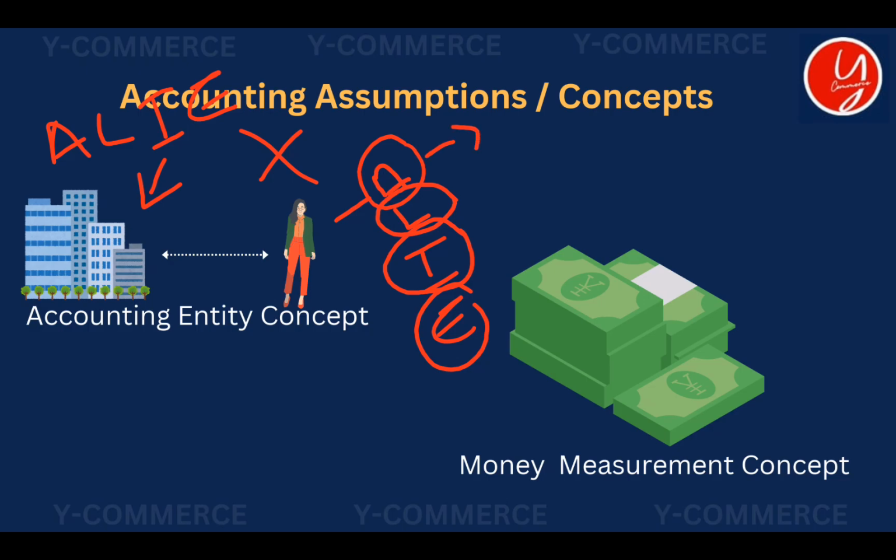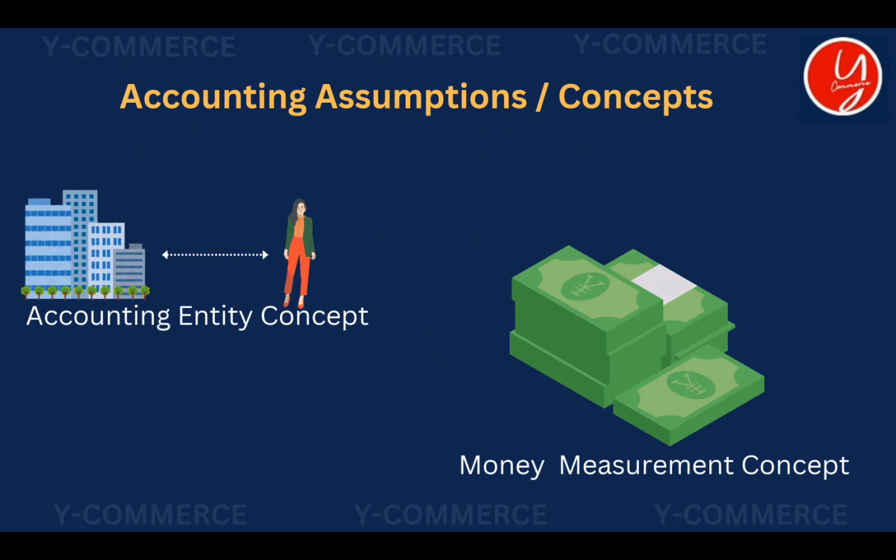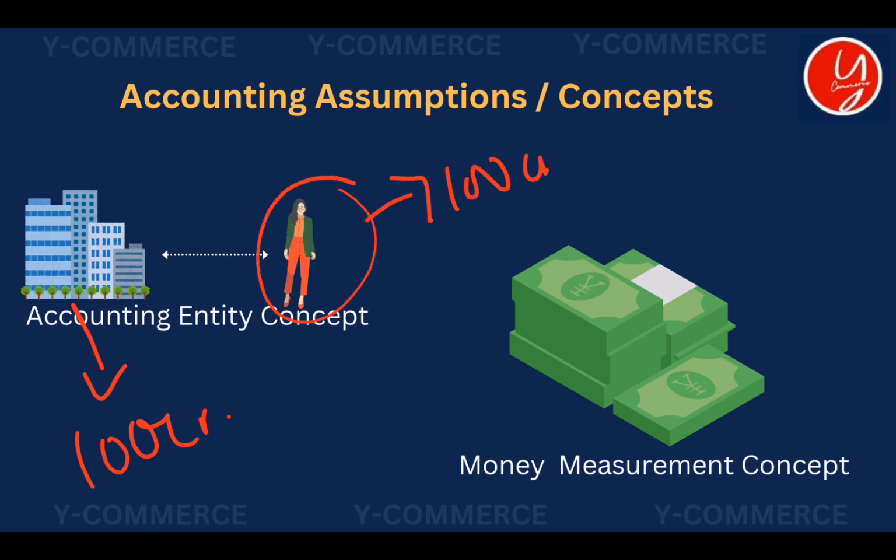Think the owner has an asset worth 100 crore rupees. This doesn't mean that the business will also own this. Please understand. At the same time, think a business has a liability of 100 crores. This doesn't mean that the owner alone has this 100 crore rupees liability. He doesn't have to meet it as his own liability. According to the accounting principles, when we treat the accounts, this 100 crores is not the liability of this person.